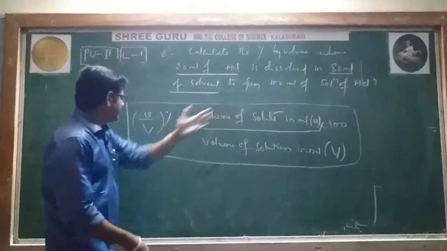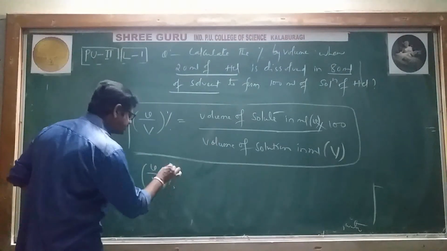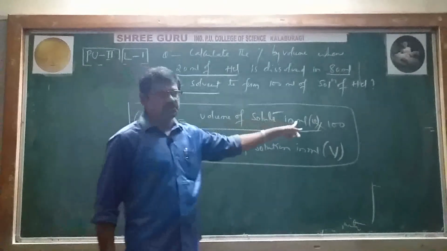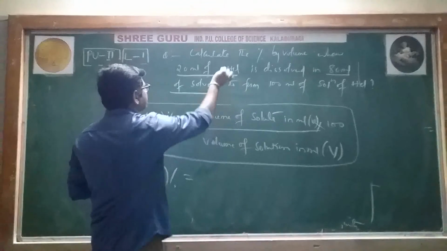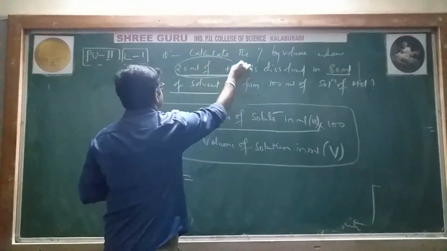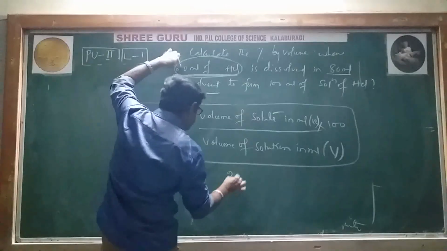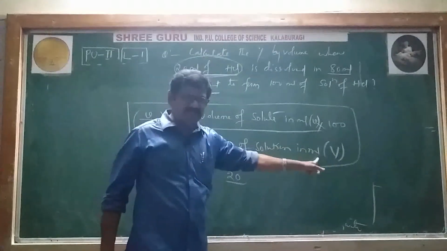Very simple, the formula is there. V divided by V percentage. Volume of solute in milliliters is 20, divided by volume of solution in milliliters.